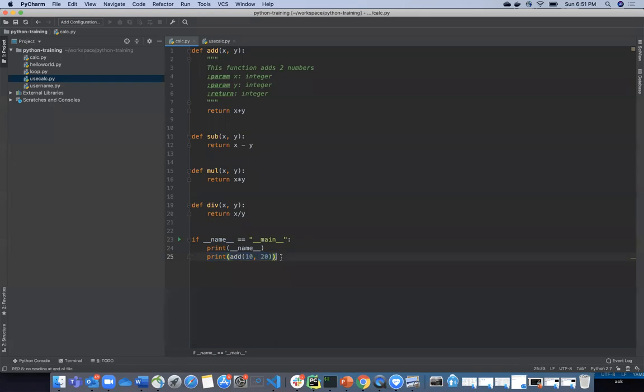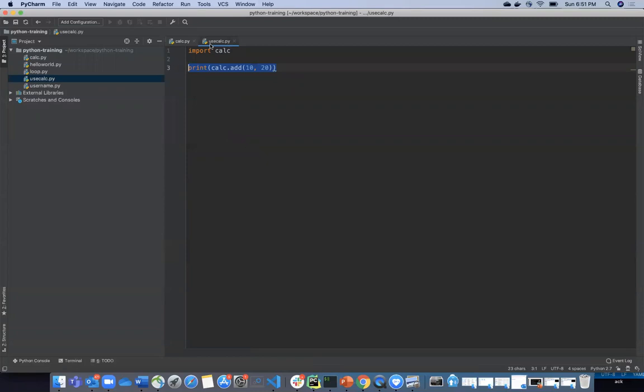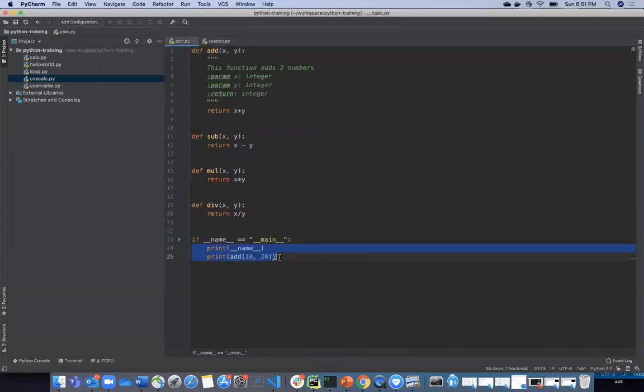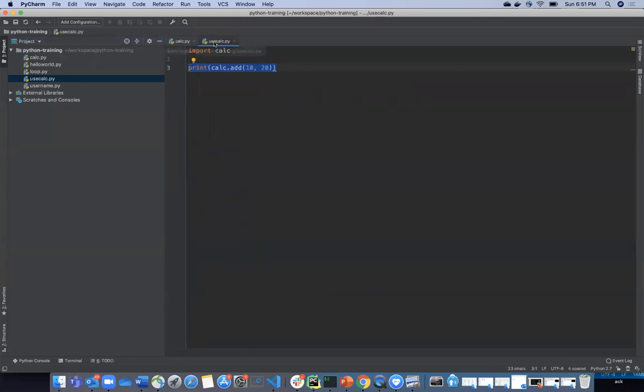The reason is, these statements will only run when you actually run this module called calcs.py. But when people import it, it means do not run these statements. It's a very important concept. And wherever you go in Python, wherever you see these files, you will see if __name__ is equal to __main__. That means if a user is trying to run it directly, run these statements. Otherwise, when people are importing, do not run this. So this is the meaning of it.